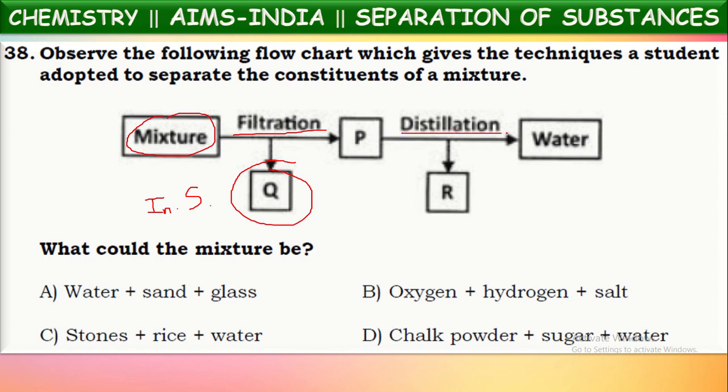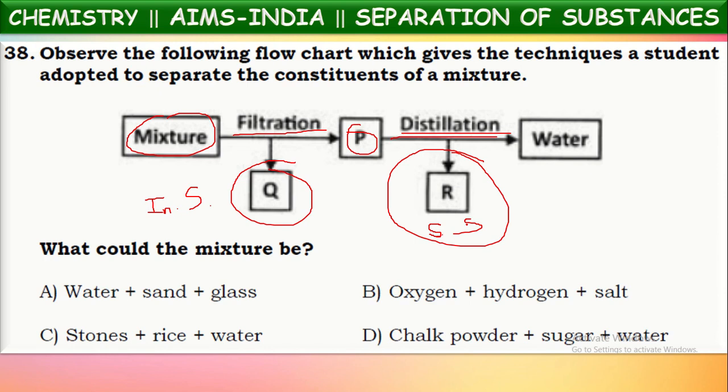Now the remaining substance P underwent the distillation process. So the remaining mixture of two substances underwent distillation. By the distillation process, R is separated. That means R should be a soluble solid substance.